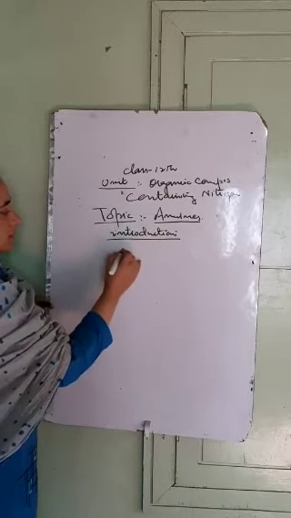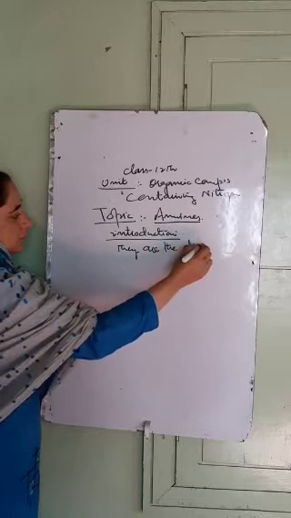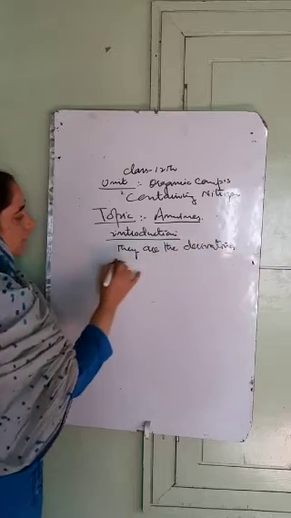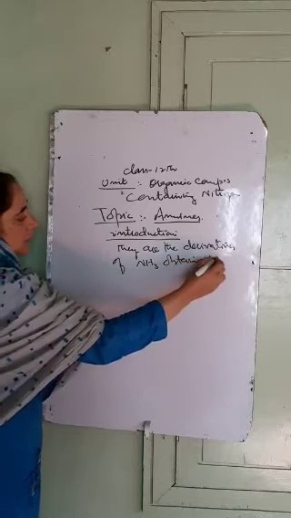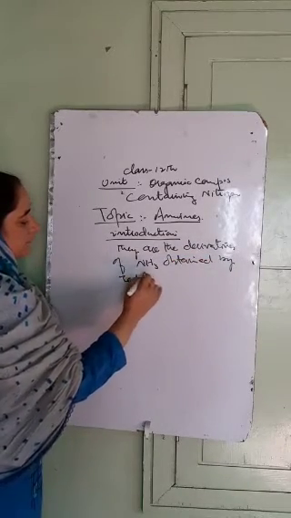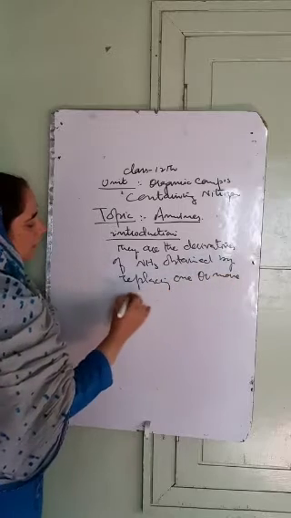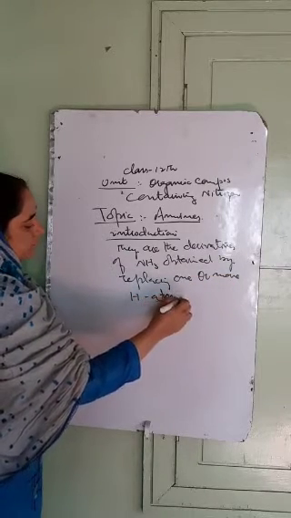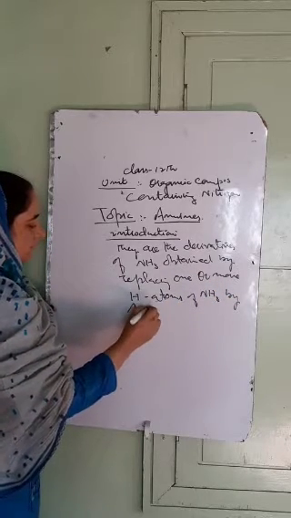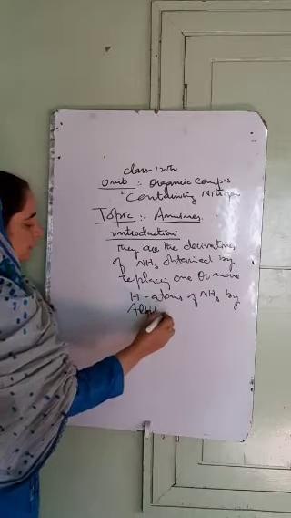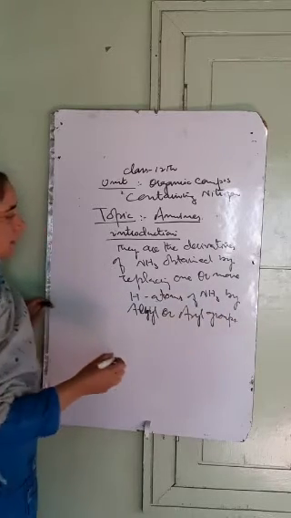So amines they are the derivatives of ammonia obtained by replacing one or more hydrogen atoms of ammonia by alkyl or aryl groups are called as amines.